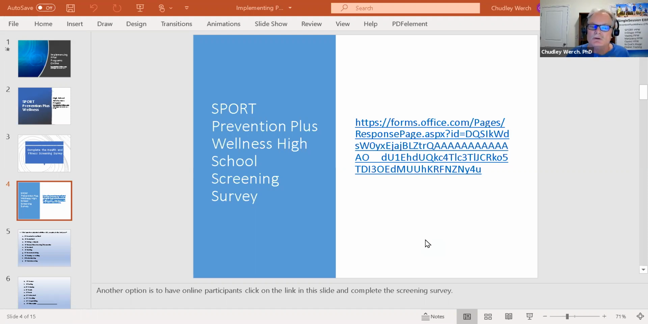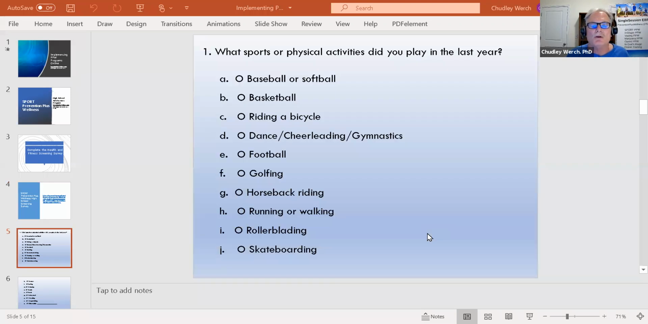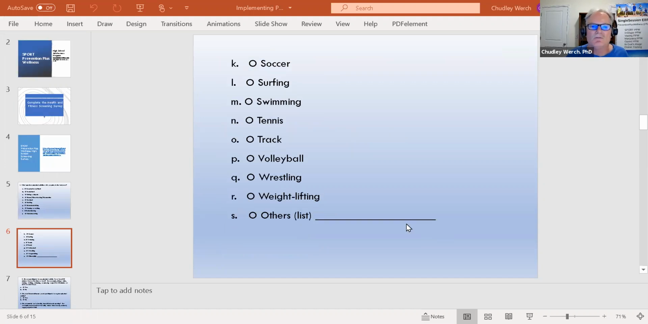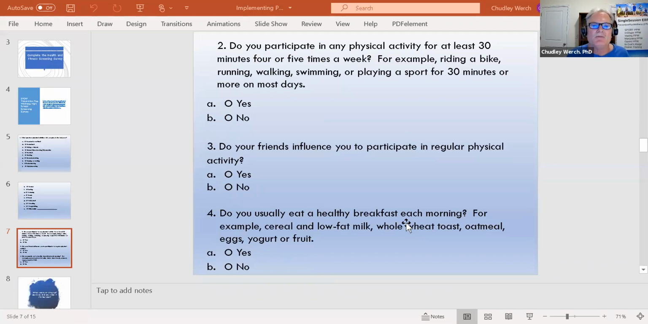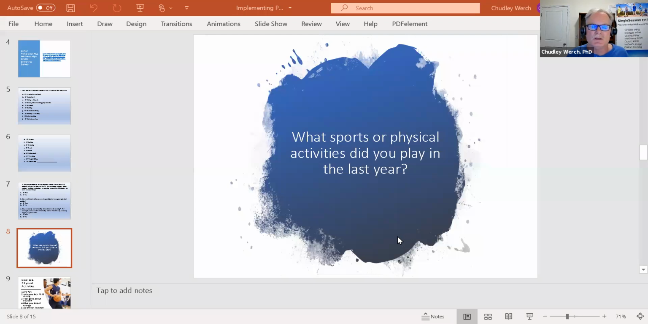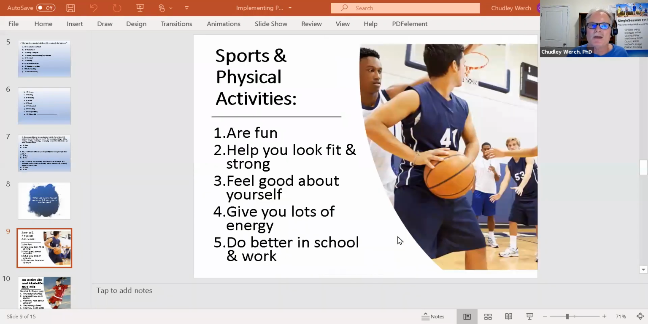You could either show this link and have them go to that document and complete it online, or you can show them the actual screening survey questions on the slides and have them complete the answers on a blank sheet of paper. So you've got that great flexibility. After the screening survey, you'll see these reminders of each of the screening survey questions in the order that they're found in the screening survey, and then you'll be providing feedback.